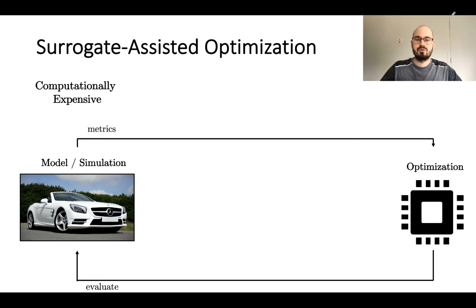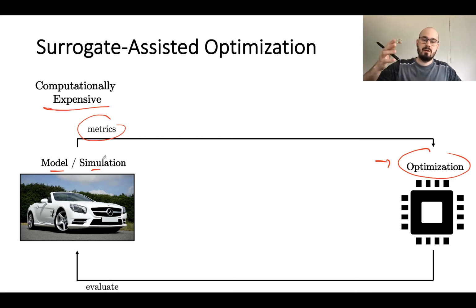Next, I'm going to introduce surrogate-assisted optimization and tell you why it's so useful for optimizing computationally expensive problems. For many computationally expensive problems, our evaluation is based on a model or simulation, which means an optimization method calls the evaluate function, which triggers a model or simulation to run, which returns some metrics, objectives, or constraints. The issue is that many optimization methods require thousands of function evaluations, which means if the time-consuming function is called thousands of times, the evaluation time and the overall running time of the optimization method increases.